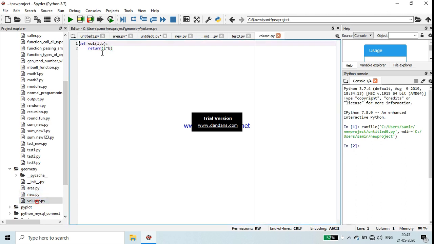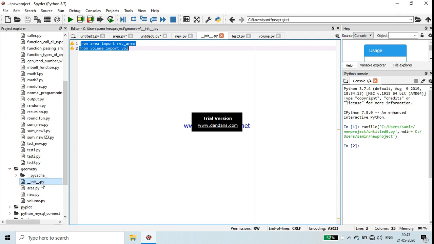Another module I have created here is volume. In this, I have just taken volume, simple volume of anything. L into B I have written. You can take any other volume also. It is just an example. Now, after creating these two modules, the area module and the volume module, how do we call the modules' functions in a new program through the package?